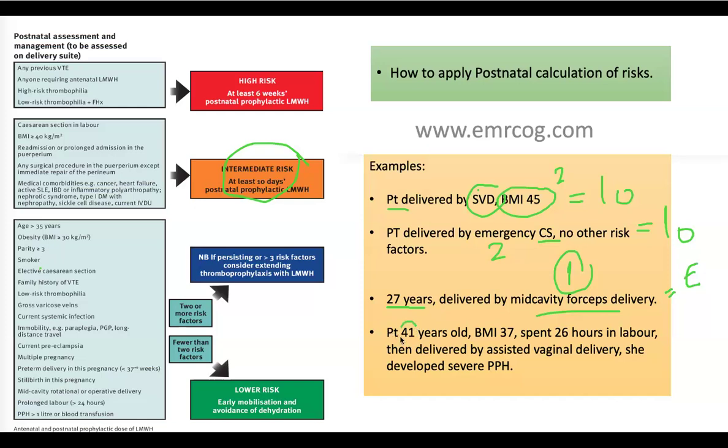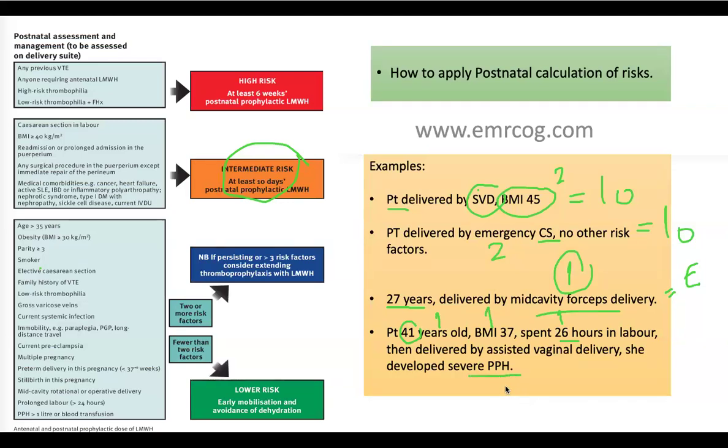Patient 41 years. So this is age. Age is 1 score. BMI 37. So we learned that BMI of 30 or more is 1. She spent 26 hours in labor. So prolonged labor is a score 1. She then delivered by assisted vaginal delivery. She developed a severe postpartum hemorrhage.